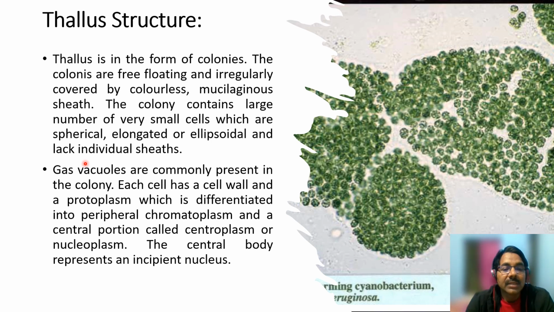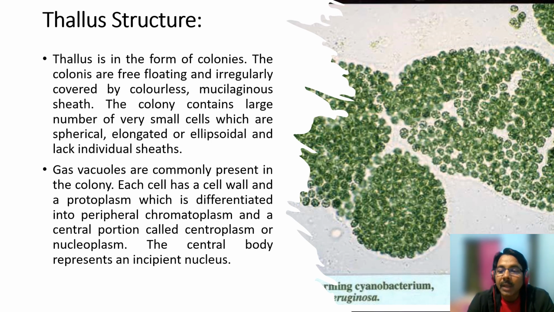Each cell has a cell wall and protoplasm, which is differentiated into peripheral chromatoplasm and a central portion called centroplasm or nucleoplasm. The central body represents an incipient nucleus, meaning a nucleus is absent because it belongs to cyanobacteria, much closer to bacteria, so it lacks a nucleus.